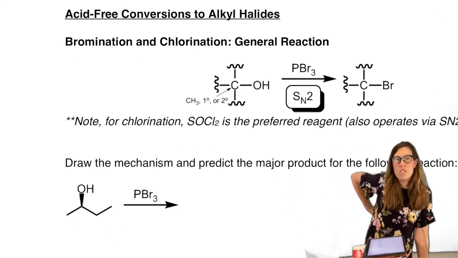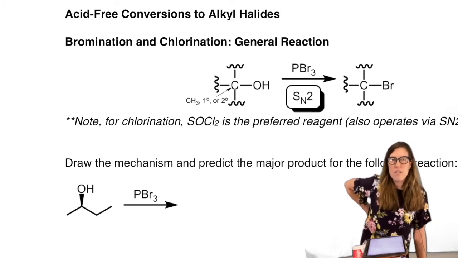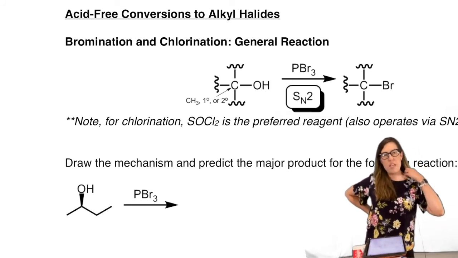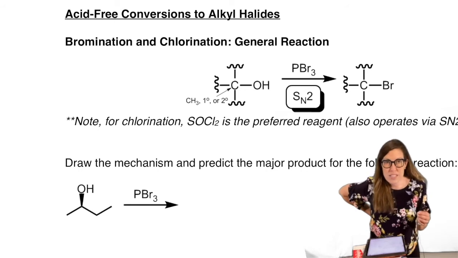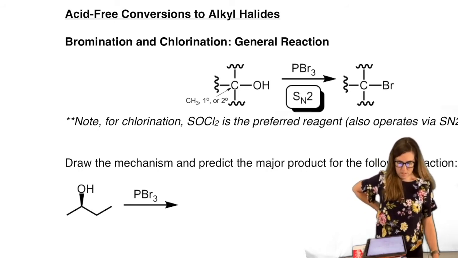Okay, so I warned you that every time we learn about acid conversions, they're great and easy and cheap, but a lot of other functional groups react with acids, and as we increase the complexity of the substrate, acid might not be an option. So we need to have another route.